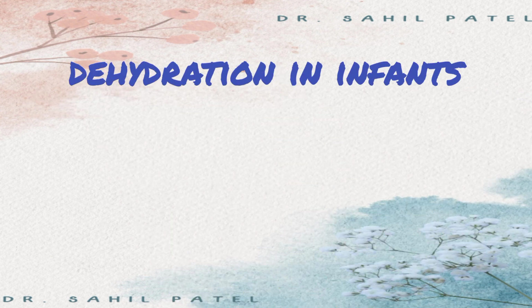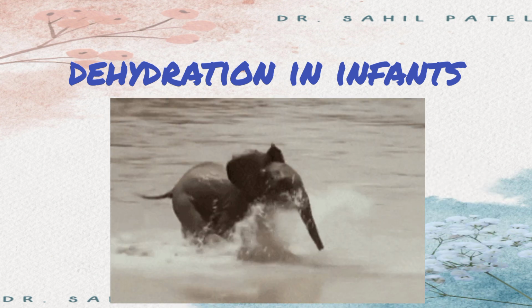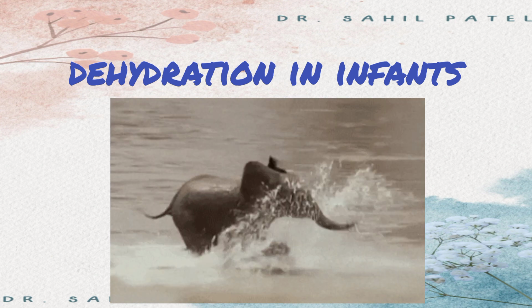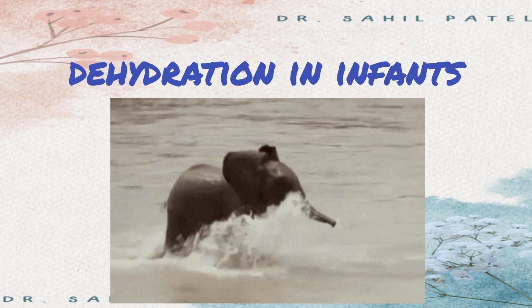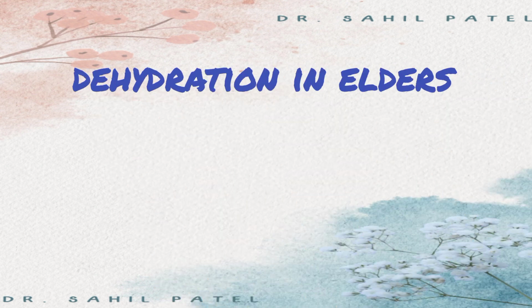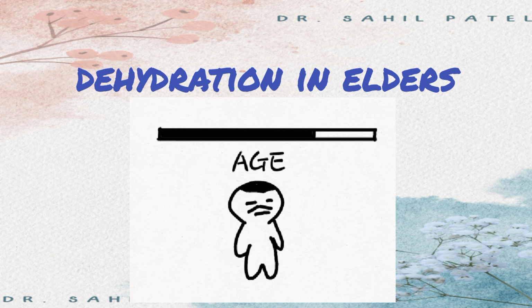Now let us talk about infants. Infants suffering from severe diarrhea and vomiting caused by any viral or bacterial infection may develop dehydration. It becomes life threatening if the lost body fluids are not replaced. This happens when parents are unable to recognize the signs in an infant. So emergency care is to be done for infants. Next is aging effects on dehydration. Elders are at higher risk for dehydration even if they are healthy, because of increased fluid loss and decreased fluid intake. Most likely, severe dehydration is seen in old age and it may be fatal for our patient.